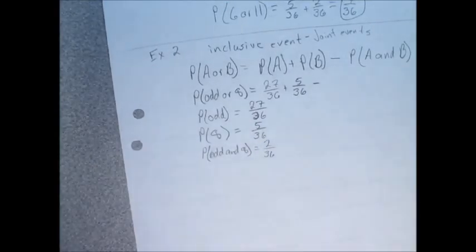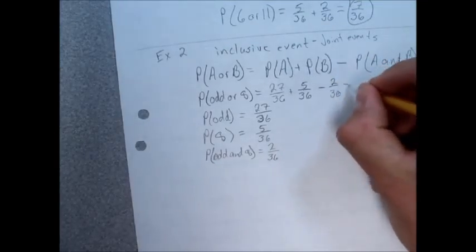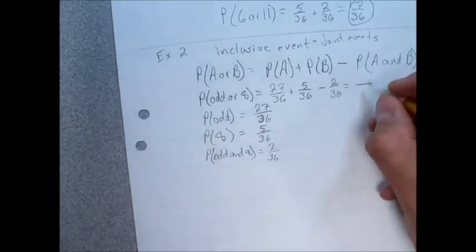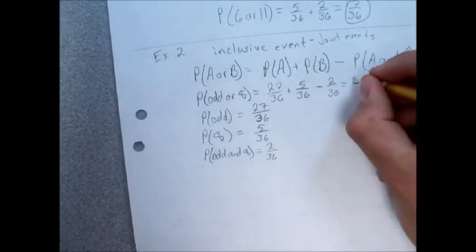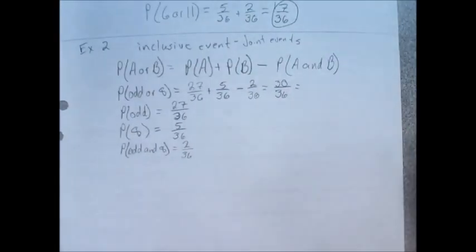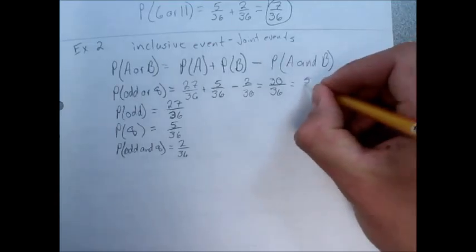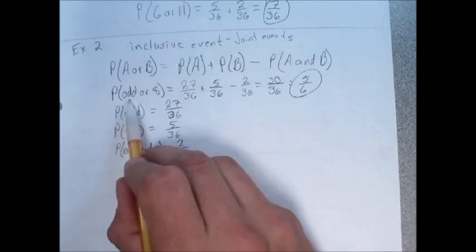Okay, so I'm going to subtract that from this total number. Because these are common denominators, this looks scary, but really all I'm doing is adding and subtracting, right? So 27 plus 5 is, say it, 32 minus 2 is 30. So we keep our common denominator common, and we get 30 over 36. All that's left to do is reduce, and I can type that into my calculator. You get 5 over 6, because I'm reducing by 6. Okay, so 5/6 is my answer for the probability of odd or 8.